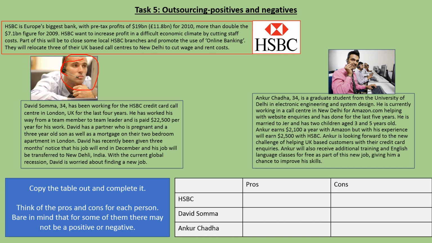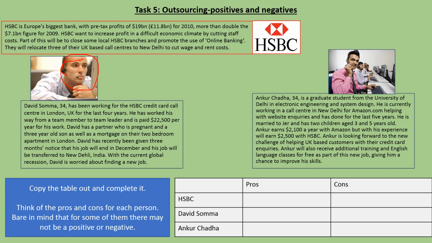They want to cut staffing costs. Okay, part of this will be closing some local HSBC branches and promoting the use of online banking. Okay, so they'll want to move away from maybe employing people in buildings on the high street, and then hoping that people will start using online banking instead. And they will relocate 3 of their UK-based call centres to New Delhi to cut wages and rent costs.